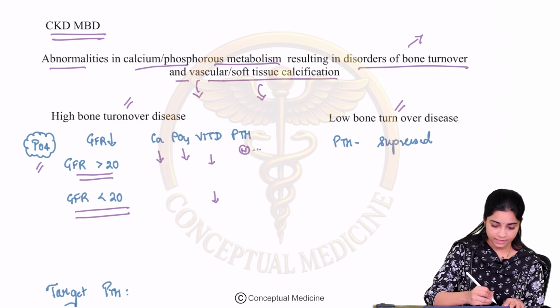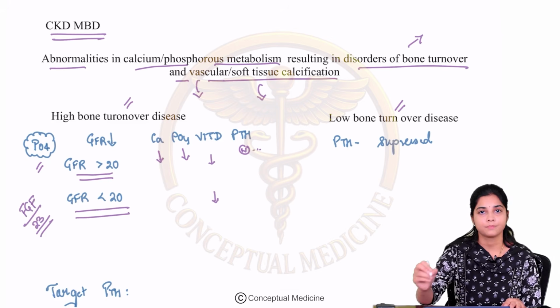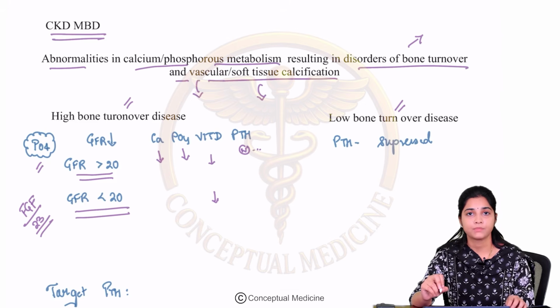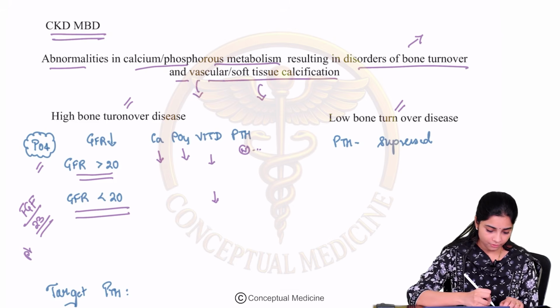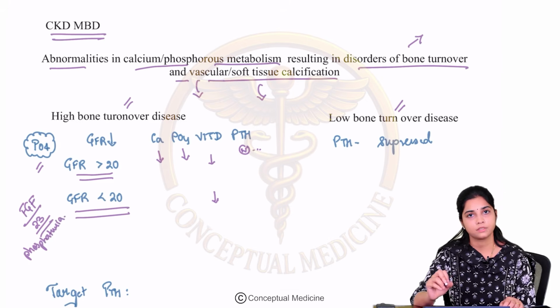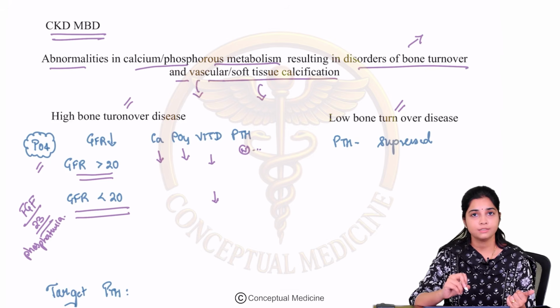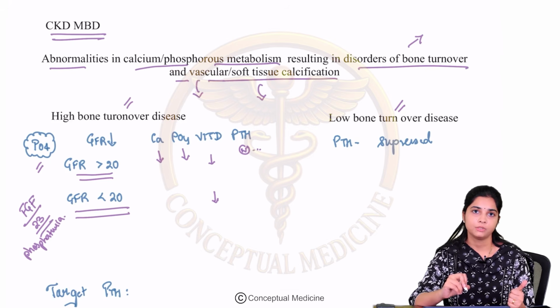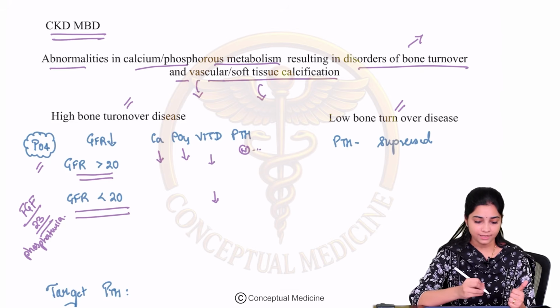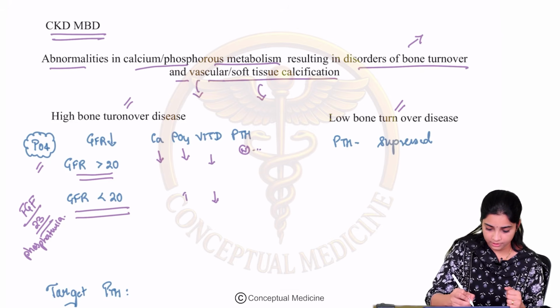But there is a problem with this molecule which is called FGF23. What is FGF23? FGF23 is fibroblast growth factor 23. What is its function? It has phosphaturic action. It causes excretion of phosphate ions. If this FGF23 action itself is not there because the GFR is declining to less than 20, the FGF23 is unable to act, and the phosphate begins to rise.